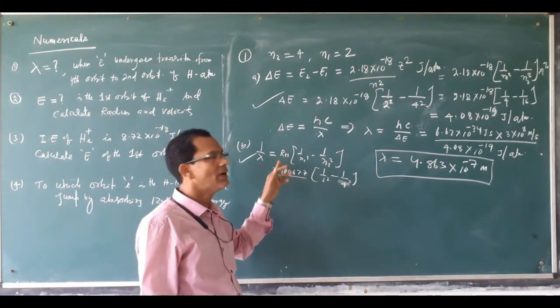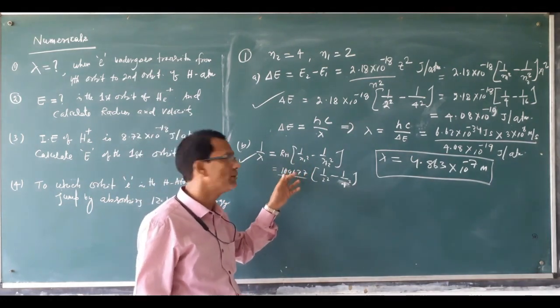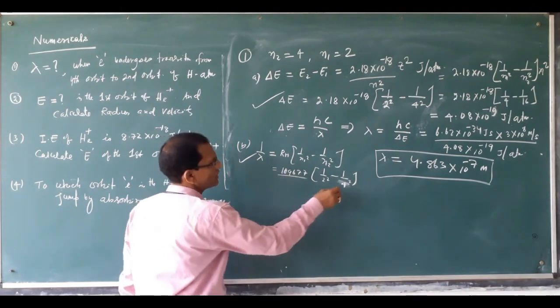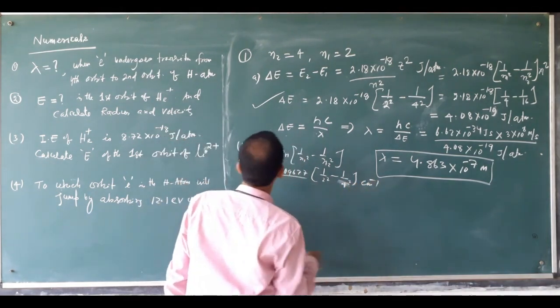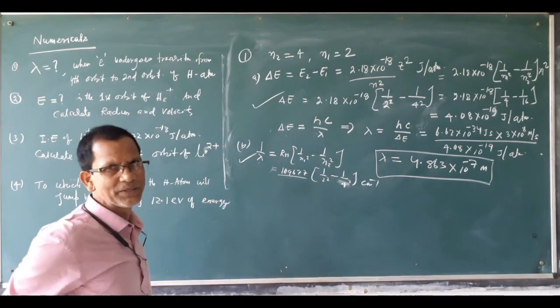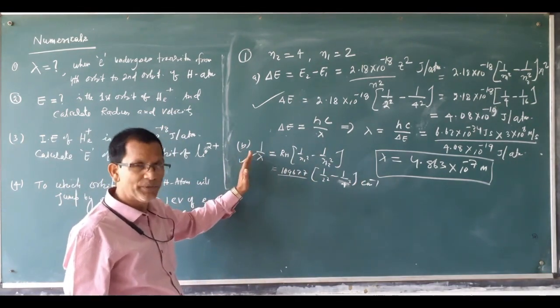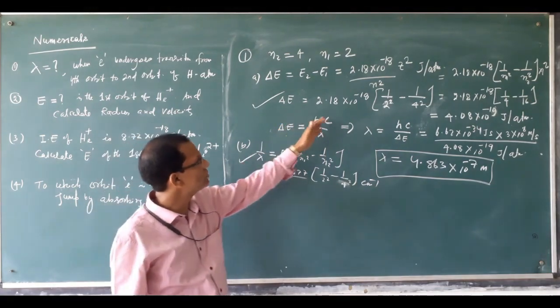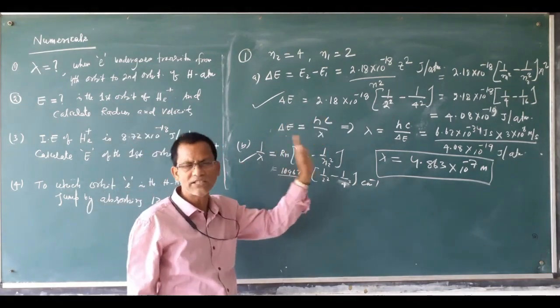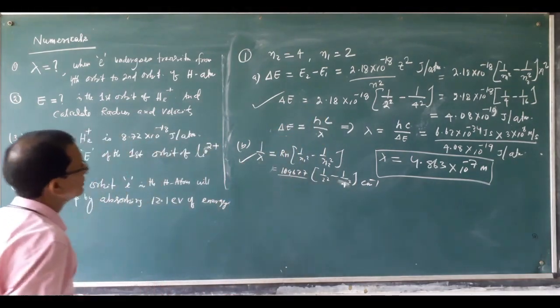1096777 is the Rydberg constant value in centimeter inverse, and the result is in centimeter inverse. Then lambda will again be the reciprocal, and that result gives 1 by lambda. So it will be difficult to calculate, so you can also use this one. Both formulas are correct. So this is question number 1.